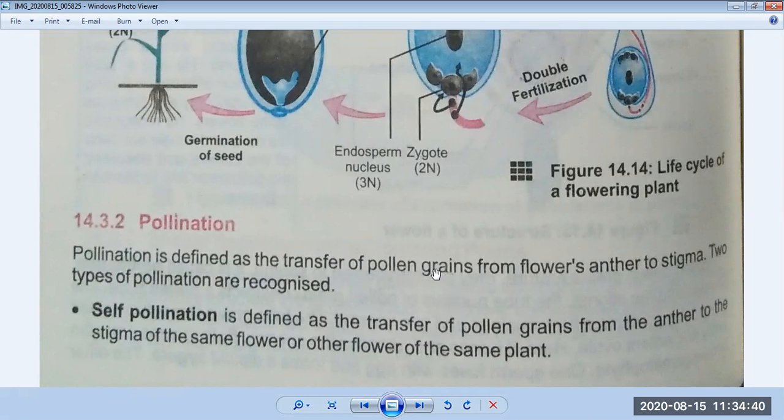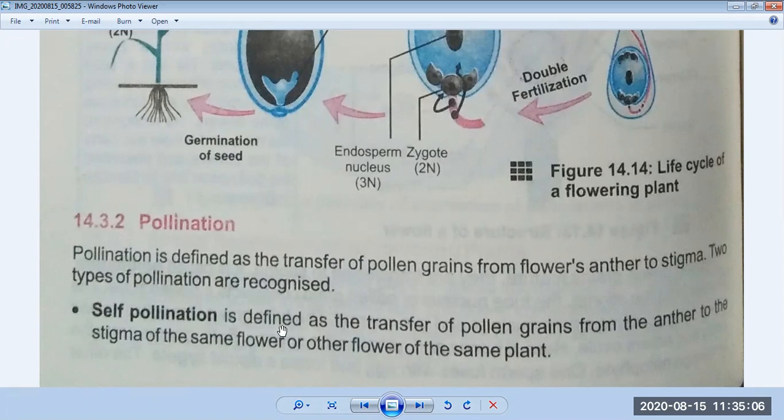Now we will discuss the types of pollination. Two types of pollination are recognized. The first is called self-pollination and the second one is called cross-pollination. First we will discuss self-pollination. It is defined as the transfer of pollen grains from the anther to the stigma of the same flower or another flower of the same plant.